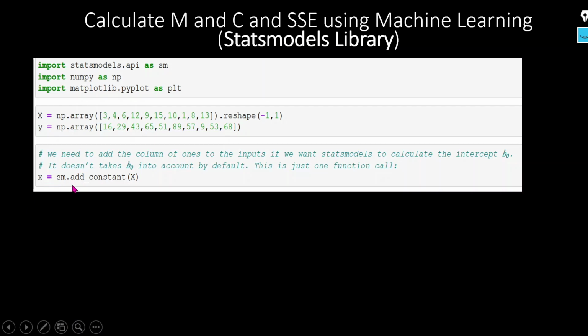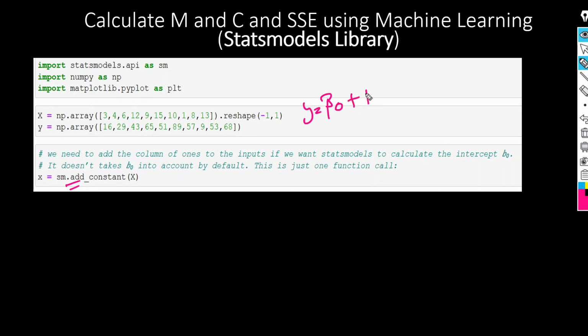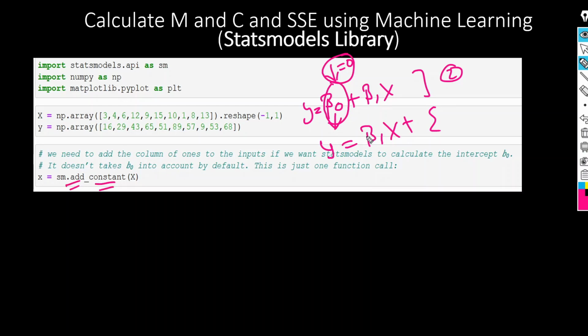Here I am using one constant value. So why am I going to use this constant? If you see here, y is equal to beta naught plus beta 1 x for a simple linear regression. So in stats model, they don't use this particular beta naught. They use beta naught equal to 0. They only use this particular equation like this, beta 1 times x plus error. So we have to add this particular constant value beta naught. That's why I am going to use one constant value here. This particular beta naught I am going to add here.